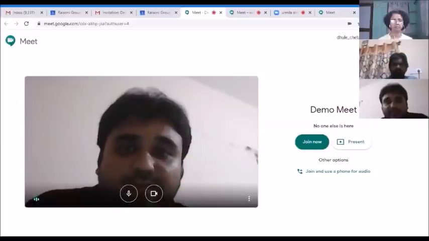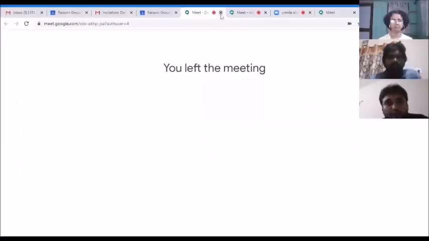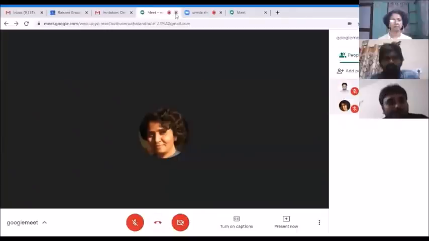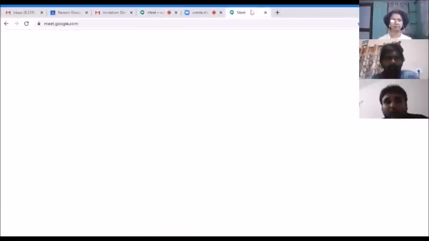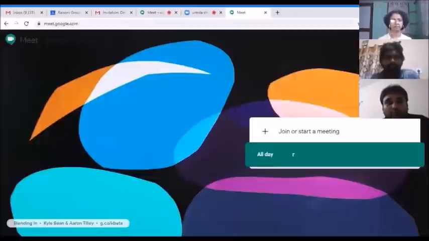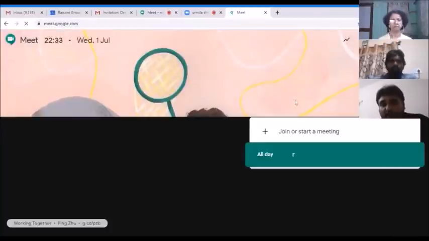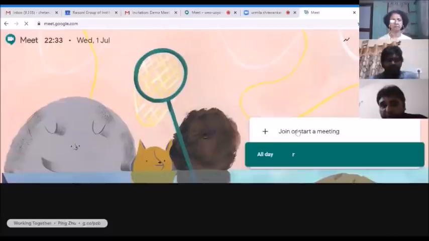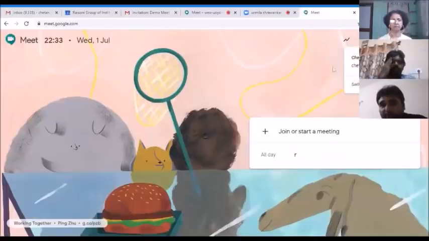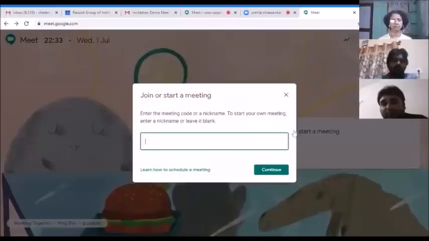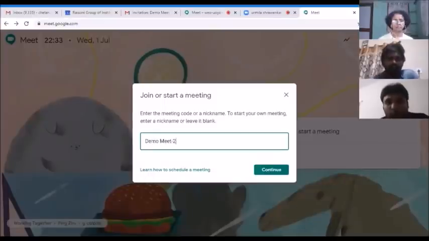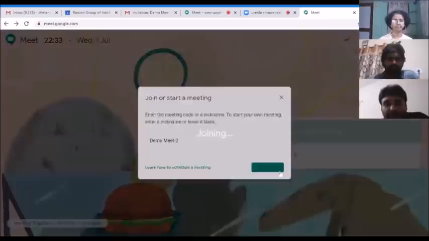And the second way is if you don't want to use Google Calendar, which I would not recommend. What you can do is go to the Google Meet website, meet.google.com. And now here you can join or schedule your meeting. Just select your account properly over here. My account is already selected, and I will click on join or schedule the meeting. It will ask me to enter the meeting details. So let me enter the meeting details, demo meet 2. Then I will click on continue.